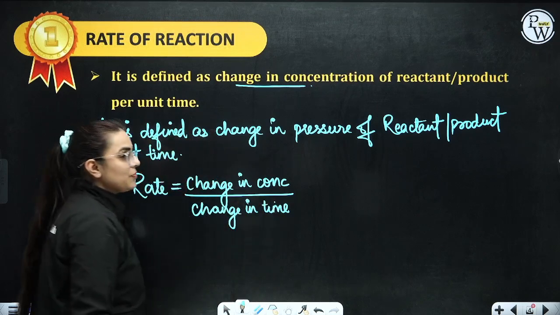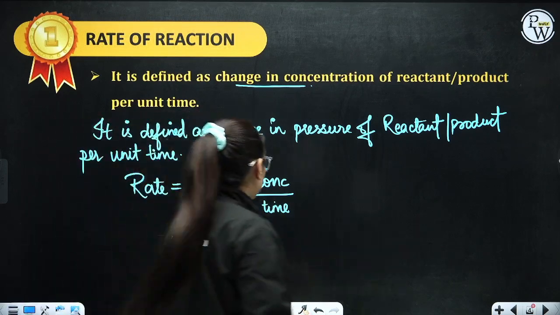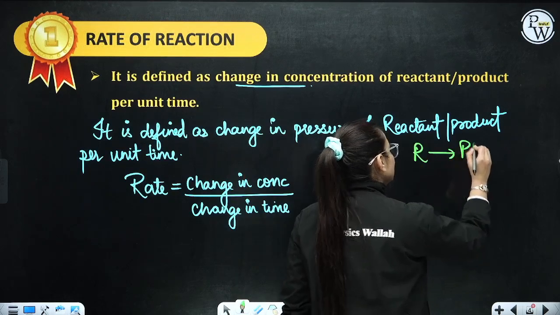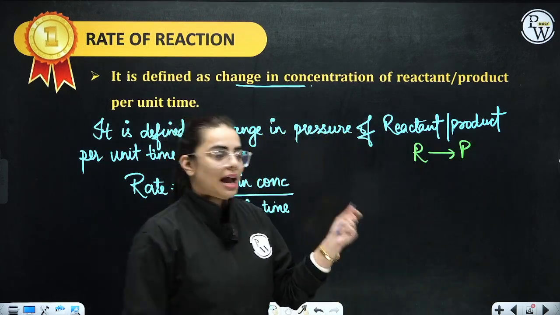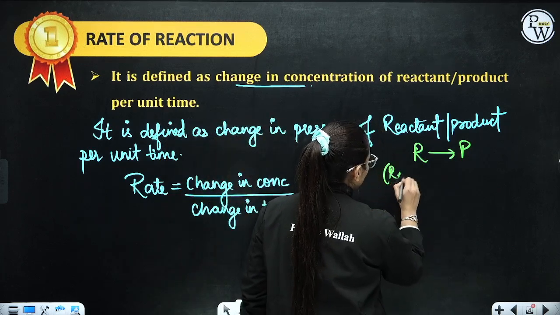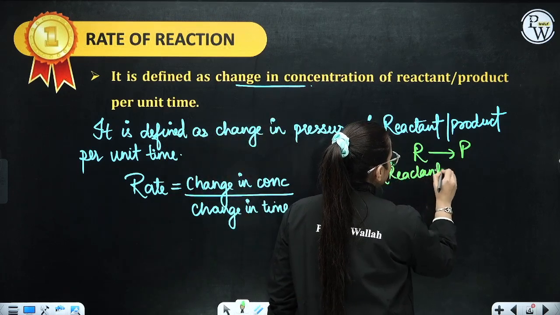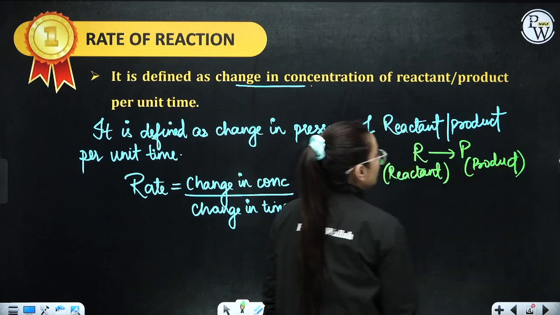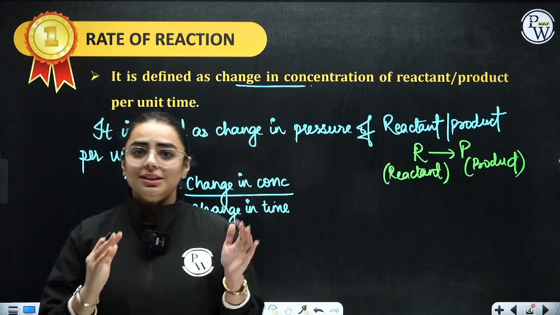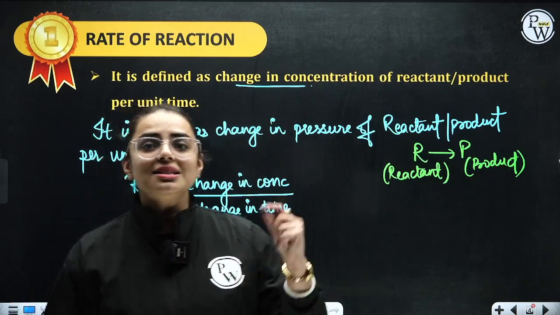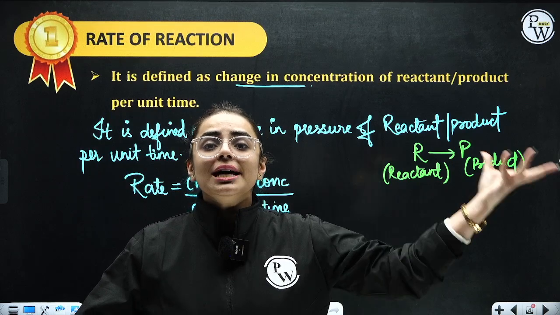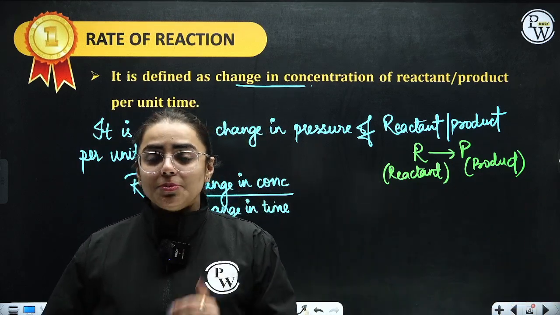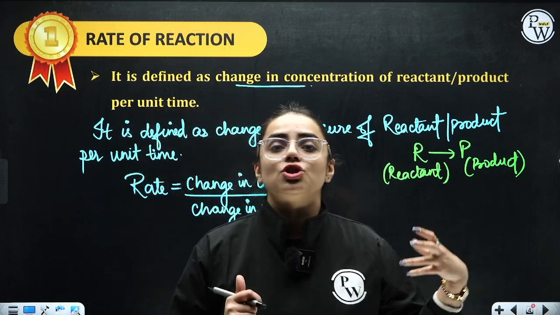Always remember, when I talk about a general reaction where R gives you P, R stands for reactant and P stands for product. That means R is getting consumed in order to produce P, the product. That means there is consumption of R and formation of product P.